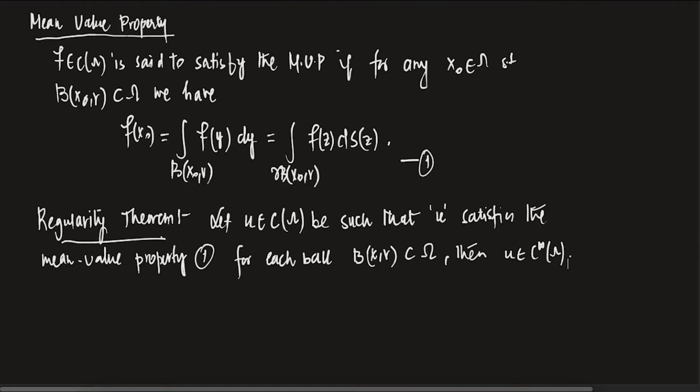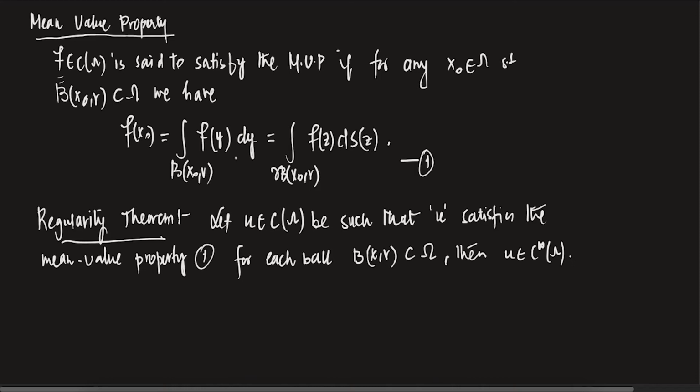What is the mean value property? The mean value property says that if f is continuous in omega, clear? So we start with a continuous function f, and we say that it satisfies the mean value property if for any x0 in omega you have a small ball which is contained in omega.